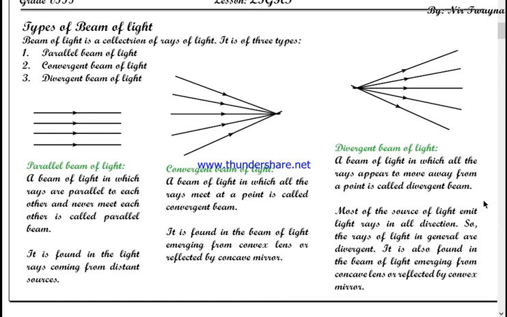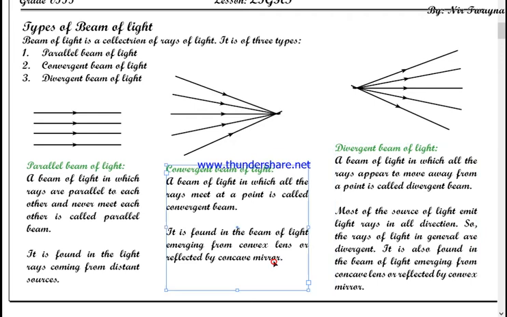Similarly, the light rays coming from a tube light, from the sun, from fire, whatever source you say, they all emit light rays in all directions. So the rays of light in general are divergent, and I already told you a parallel beam of light is also a very small part of a divergent beam. It is also found in the beam of light emerging from a concave lens or reflected by a convex mirror.